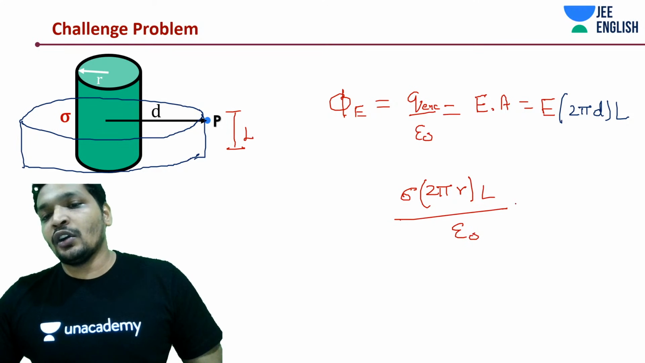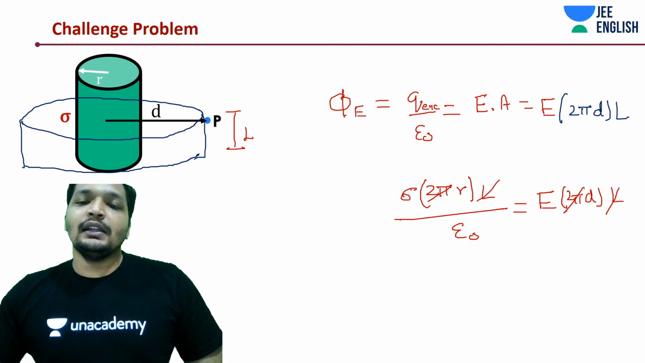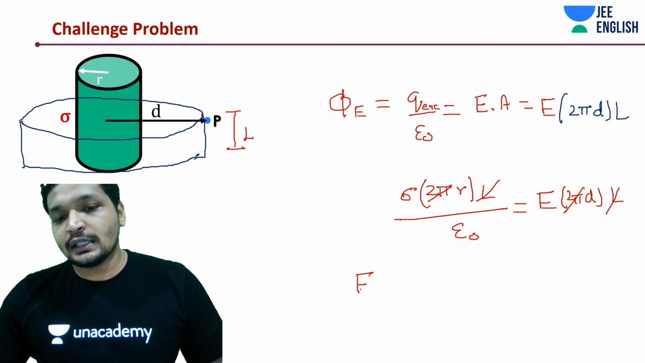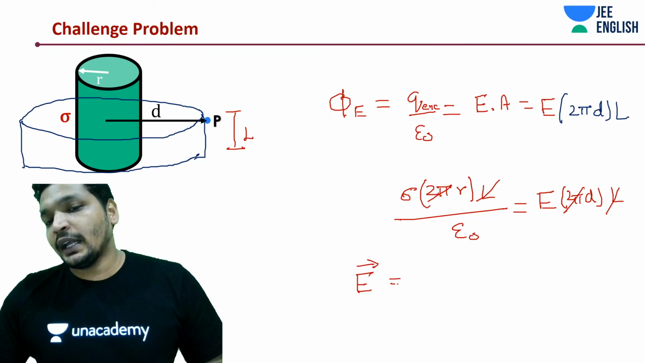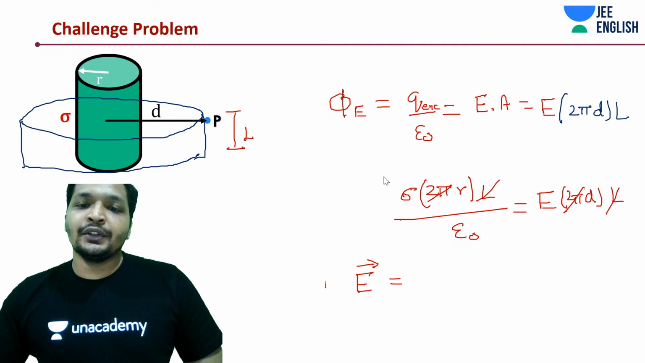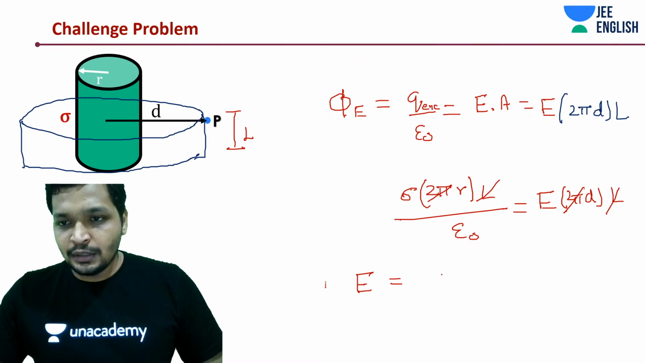Divided by epsilon naught is equal to E into, I'm writing down this as 2 pi D into L. 2 pi L cancels out. What is left over is electric field, again in r cap direction. Let's first write down the magnitude. So the magnitude of electric field or electric field intensity is how much?